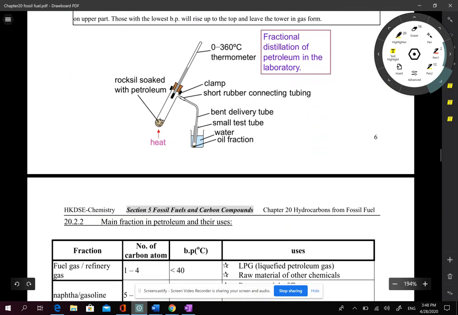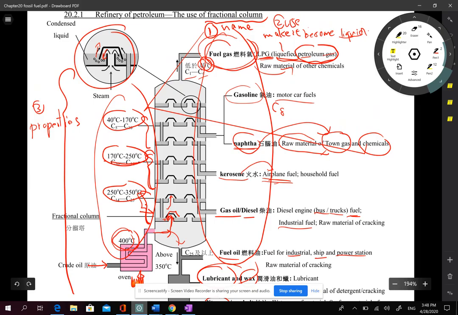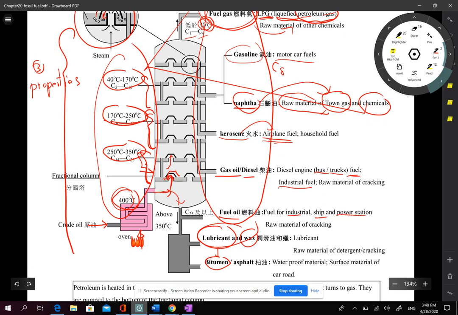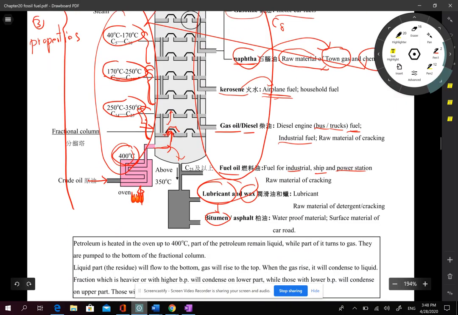But this setup, although it is used in industry, we cannot set up such things in a school laboratory. So sometimes the examination paper will ask, if you want to do a demonstration to separate different fractions in petroleum, how can we set up the apparatus in a school laboratory?